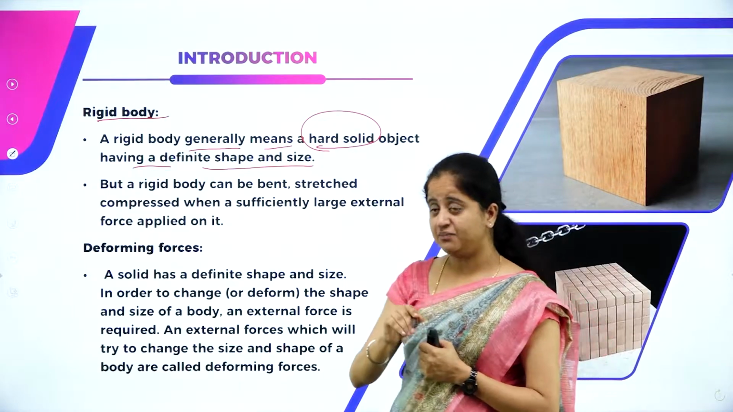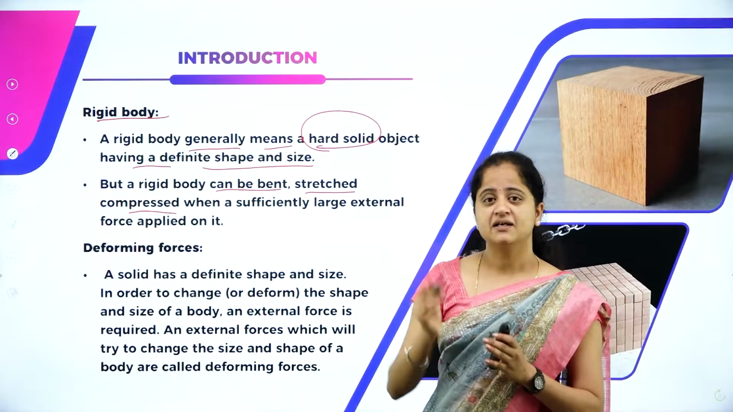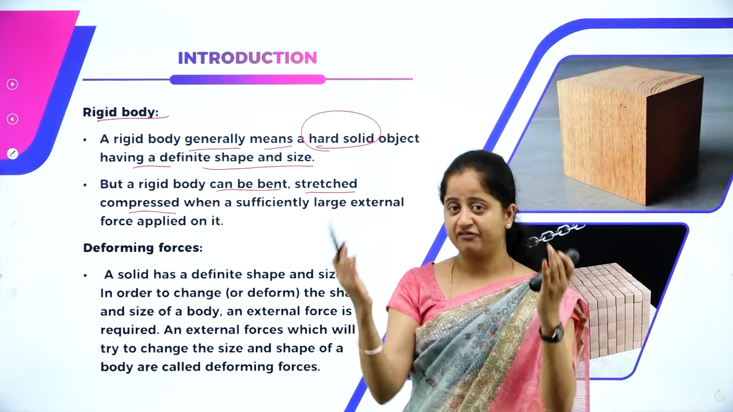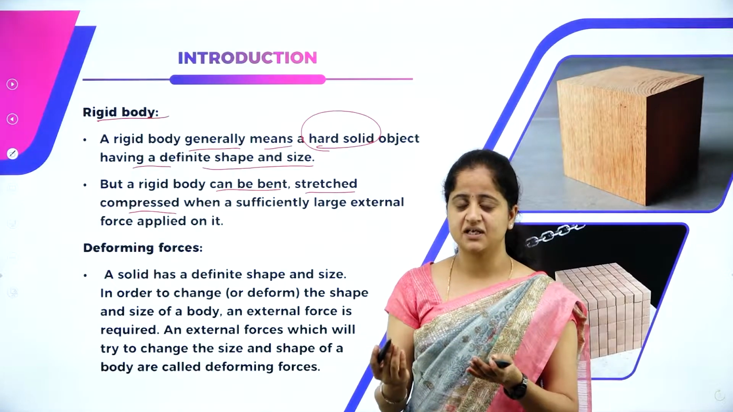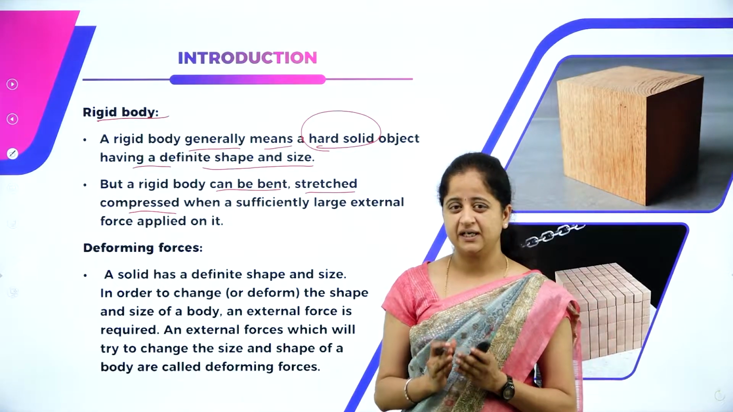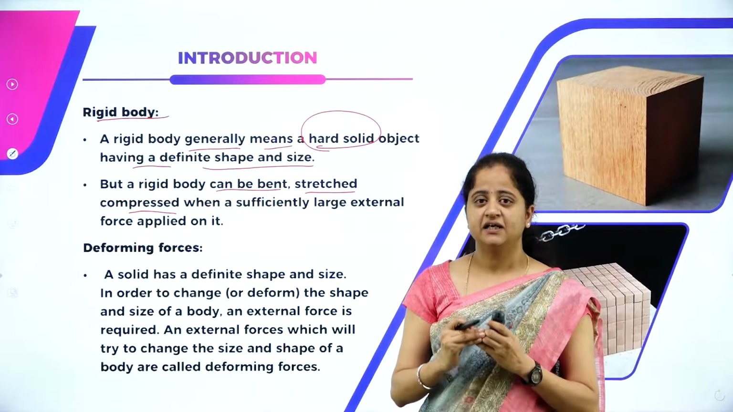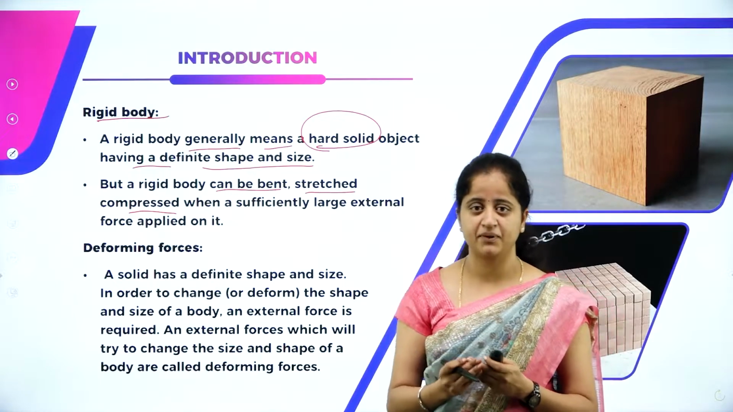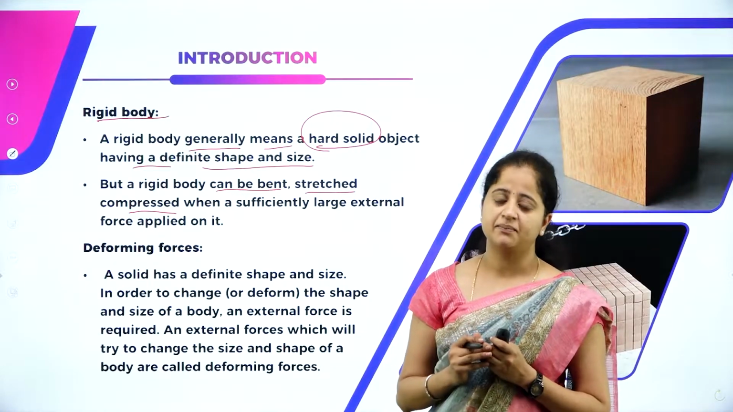But a rigid body can be bent, it can be stretched, it can be compressed when a sufficient external force is applied on it. So rigid body means it has definite shape and size is what we are defining. It can be bent, compressed, or stretched when we apply an external force on it. Which means no body is perfectly rigid in nature. We are going to study various properties of a rigid body. How does it behave when the external force is applied? How does it behave when the external force is removed? All these concepts in our upcoming slides.